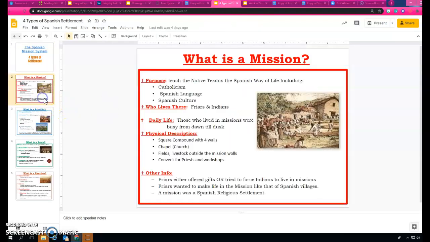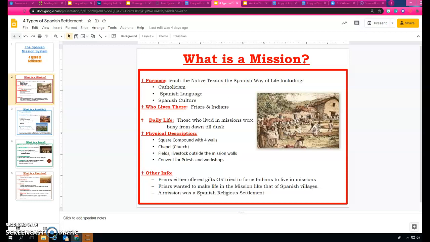So let's look at the purpose of a mission. The purpose of the mission was to teach Native Texans the Spanish way of life. They wanted to teach the Native Americans about the Catholic faith. So it was Catholicism, but more than just the religion, it was also about Spanish language and Spanish culture. Keep in mind that the Spanish wanted to not only settle the missions, but also make the Native Americans loyal subjects of Spain. And so they introduced their language, their culture, their foods, their life, and things like that.